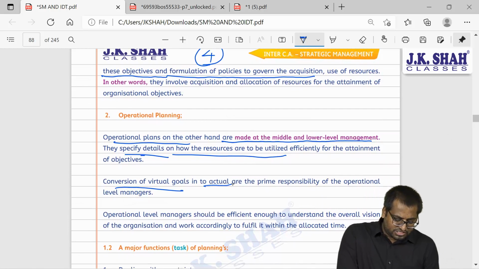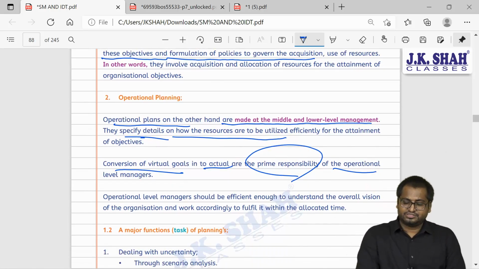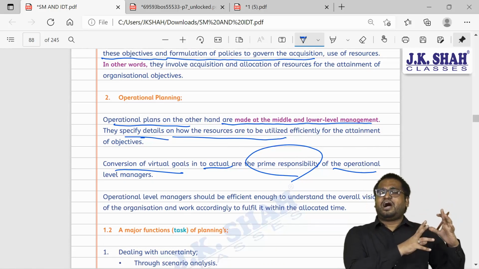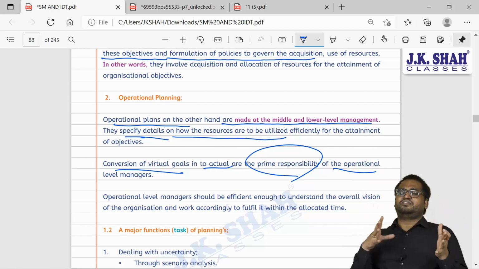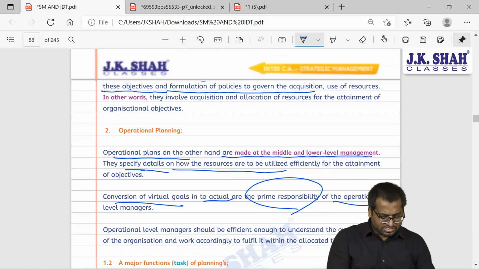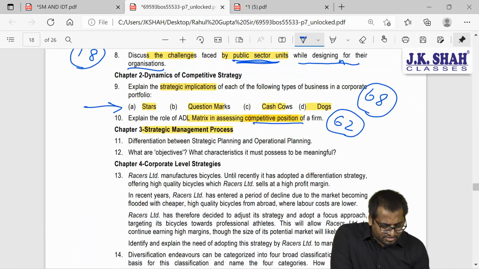Conversion of virtual goals into actual is the prime responsibility of operational level managers. And there we decide how we are going to arrange the resources. Here we will decide how we are going to use the resources. So this is on which page number, guys? 82 and 83. So write here 82 and 83.